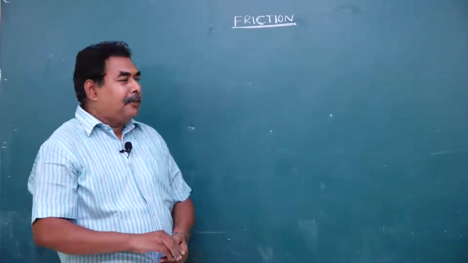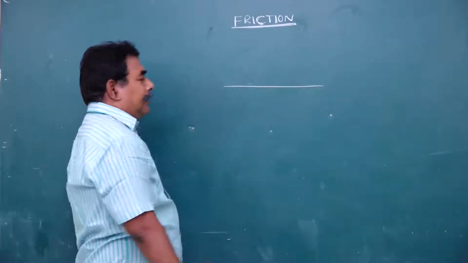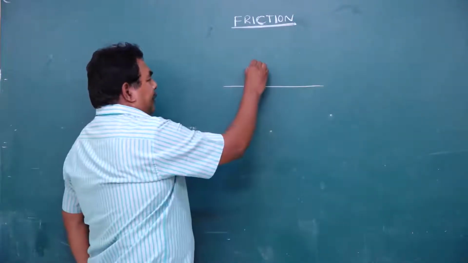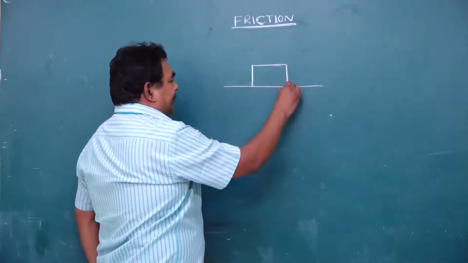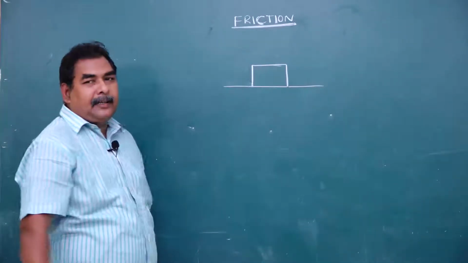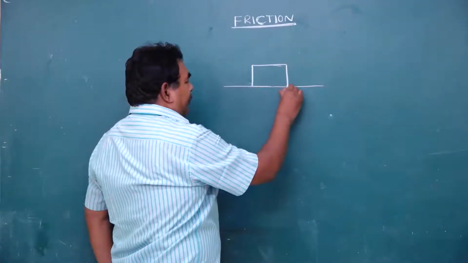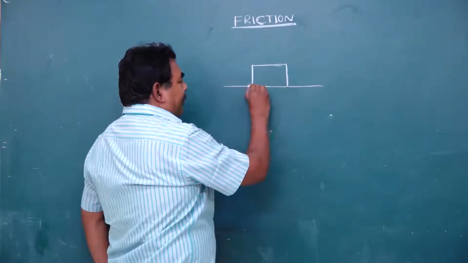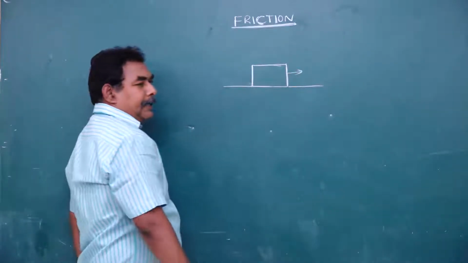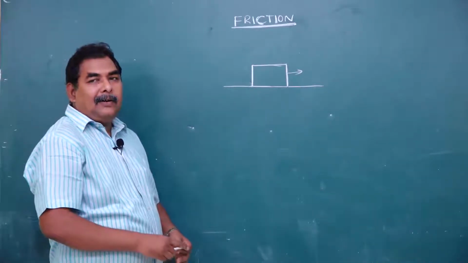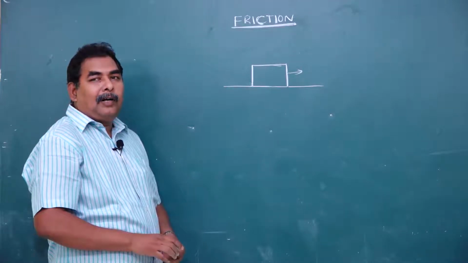Let us consider a body kept over a rough horizontal surface. When a body is moved over a rough surface, the unevenness or irregularities overlap with each other.